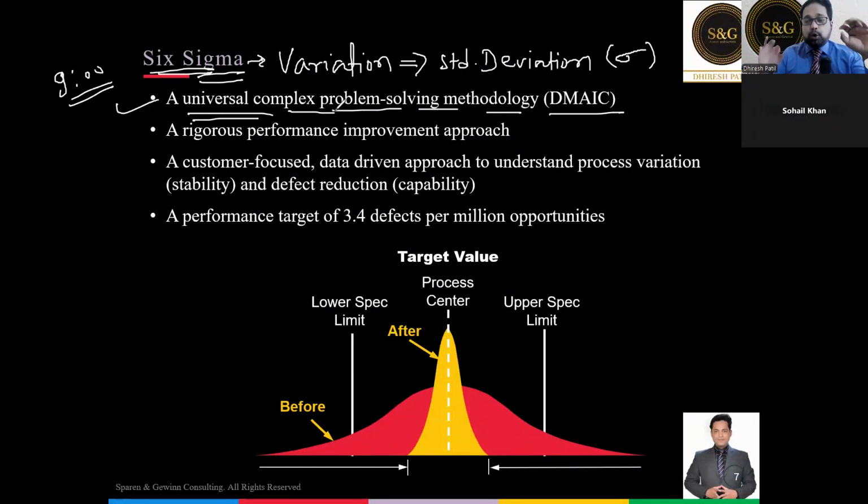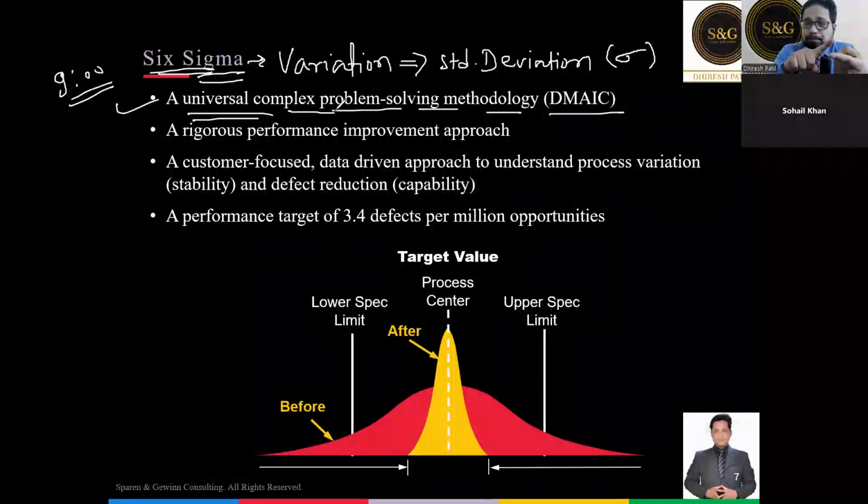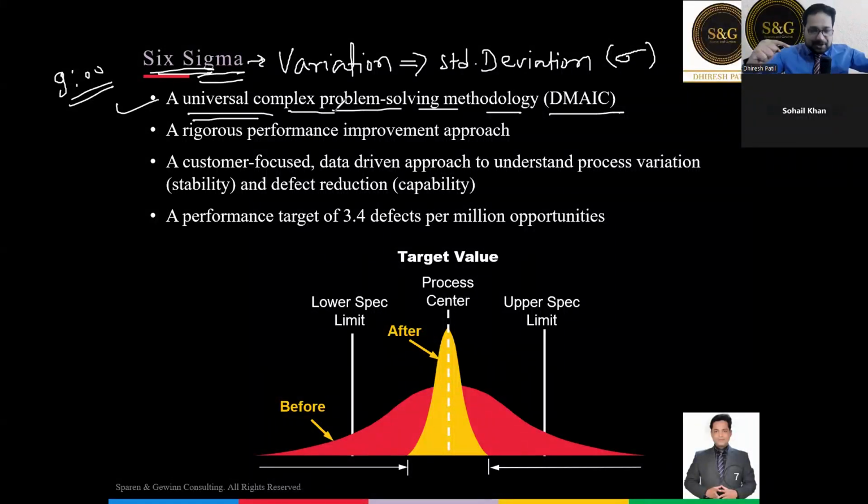For example, do you have any quality defect which comes back again and again? Do you have any customer complaint which comes back again and again? Do you have any machine which breaks down again and again? Just type yes or no in the chat box. Do you have this kind of challenge which is repetitive in nature, and a lot of resources and time goes in solving the problem again and again?